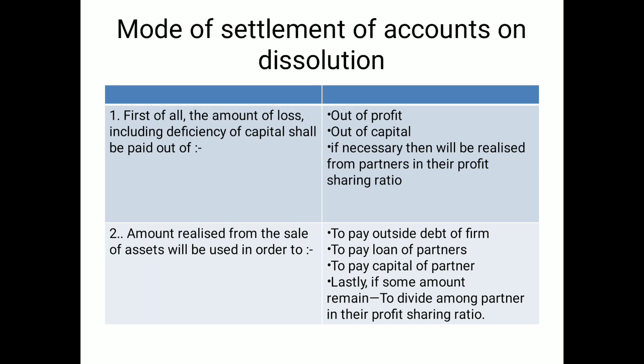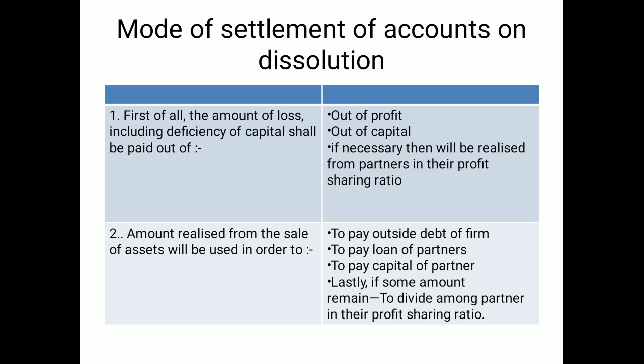First of all, the losses will be covered out of the profit, and if any remains, then it will be covered from the capitals. Even then if any remains, then the partners will bring in money personally in their profit sharing ratios to cover the loss.